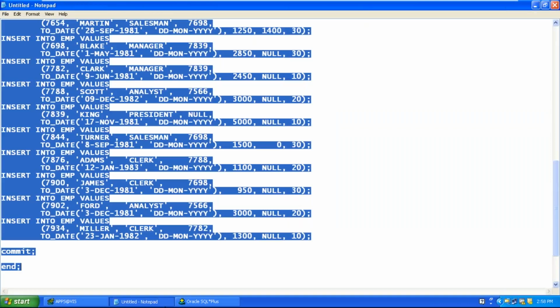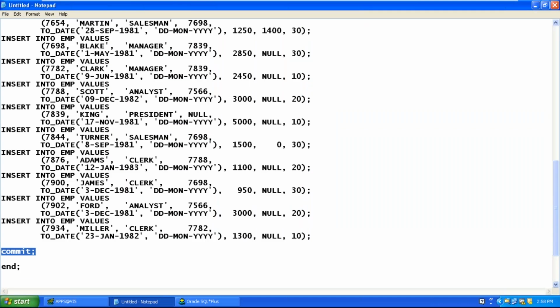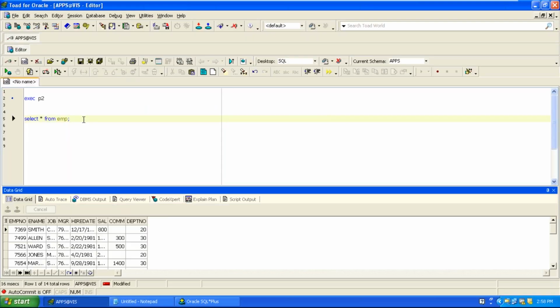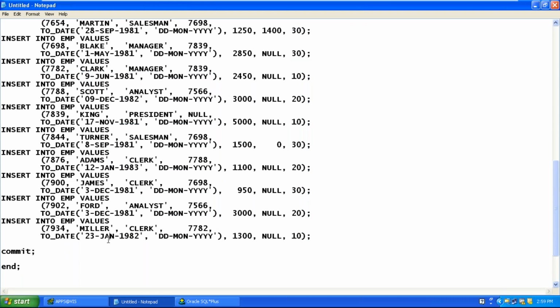After the 14 rows are inserted, the procedure has a command called commit. What this commit command does is make the 14 rows permanently stored in the employee table. Now your employee table has 14 records. From now on, whenever I want the employee table loaded with fresh 14 records, I don't need to worry about anything. I just write exec followed by P2. Clear? This is how I create a procedure. Procedures are very, very useful. Any program you write should be in the form of a procedure.